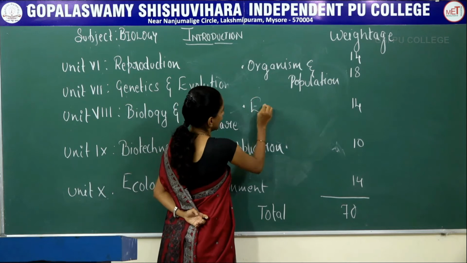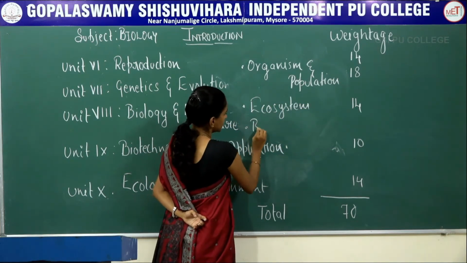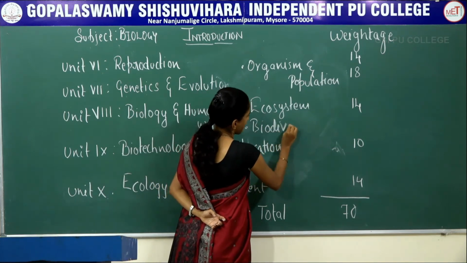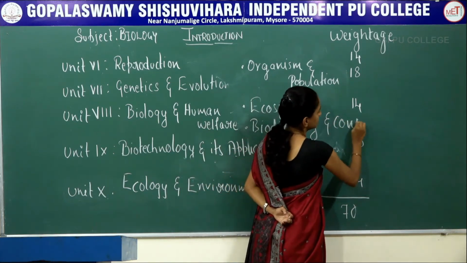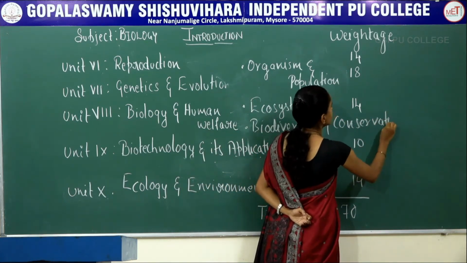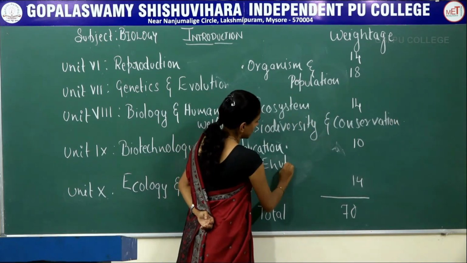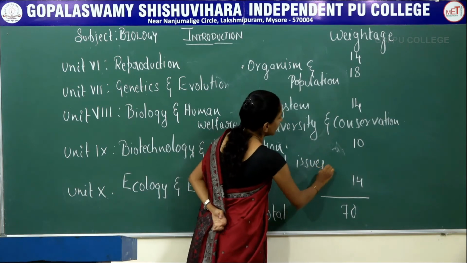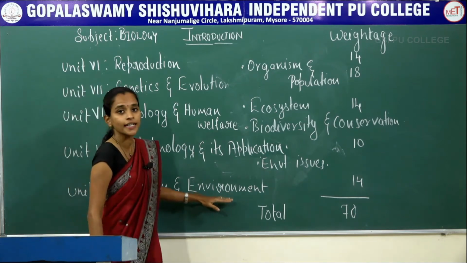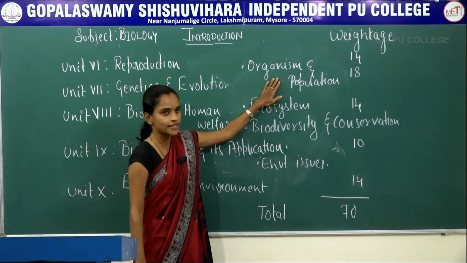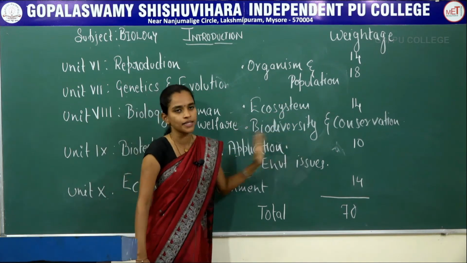Next is ecosystem. Next is biodiversity and conservation, and the next one is environmental issues. So the last unit, that is ecology and environment, includes 4 different chapters: organism and population, ecosystem, biodiversity and conservation, environmental issues.